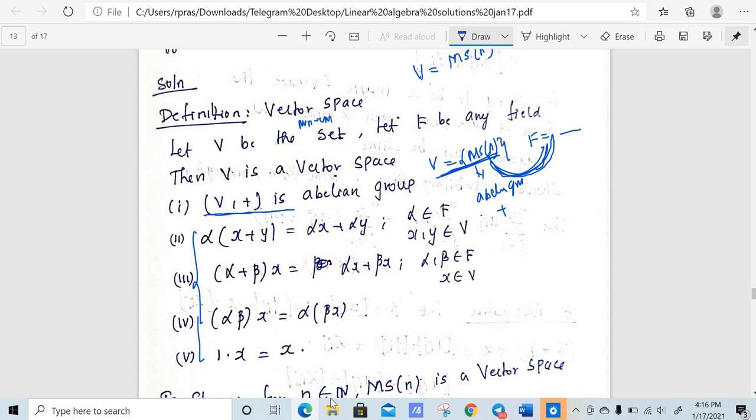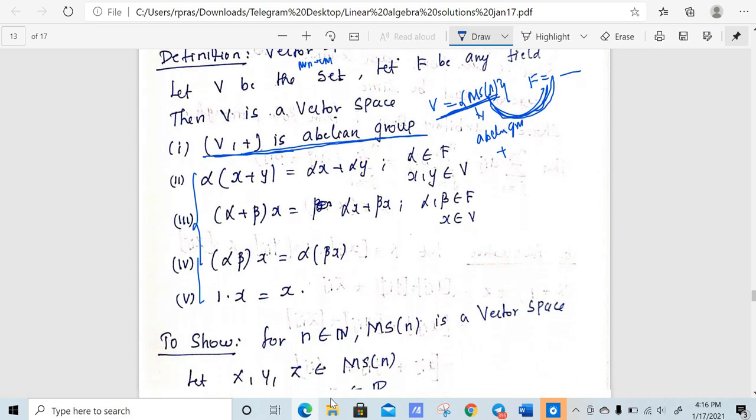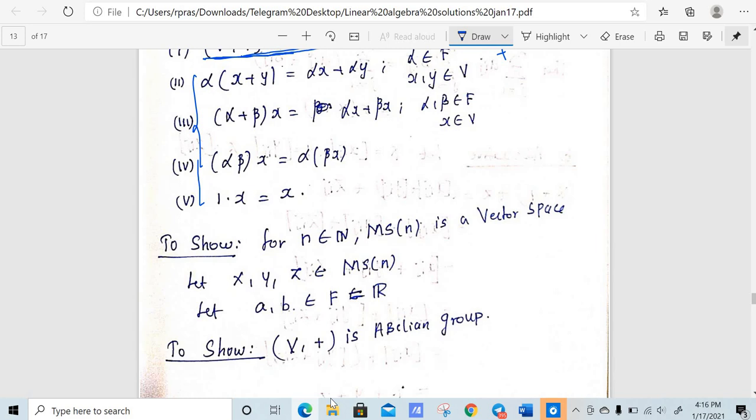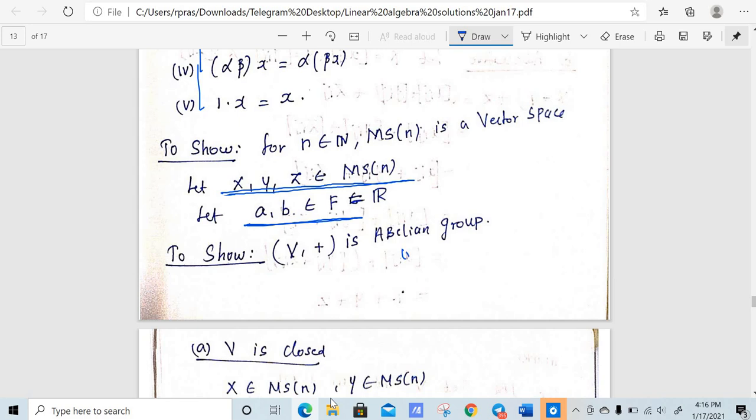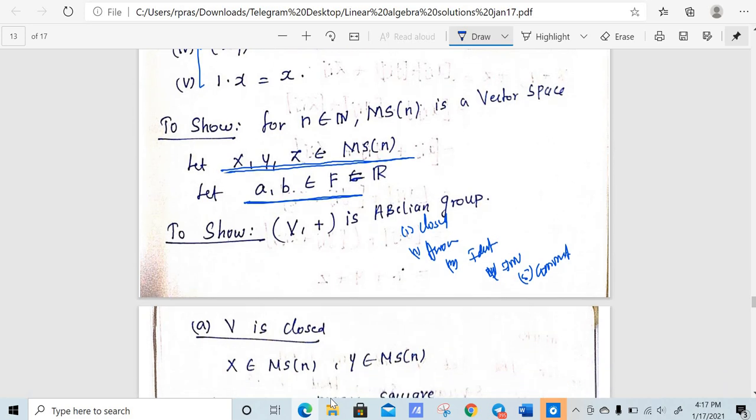So we need to show B under addition is an abelian group, that is, the set of all magic squares is an abelian group. For that, I'm taking 3 elements in the magic squares, x, y, z, and taking 2 elements in the field. What is the field here? It is equal to R. So what is the first condition? We need to show it is an abelian group. For that we need to show it is closed under addition, it satisfies associativity, third, the identity exists, fourth, the inverse exists, and fifth, it is commutative, right? I'll go through this very fast because it is very easy and I already covered it in a playlist, right?